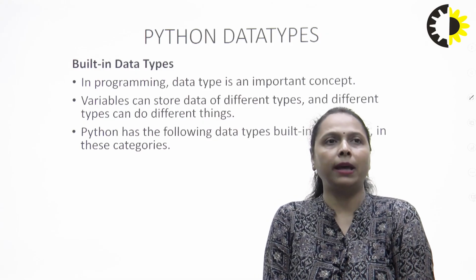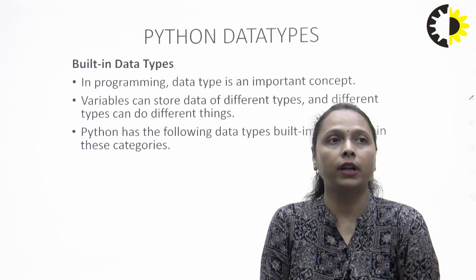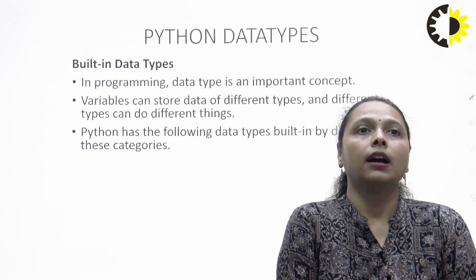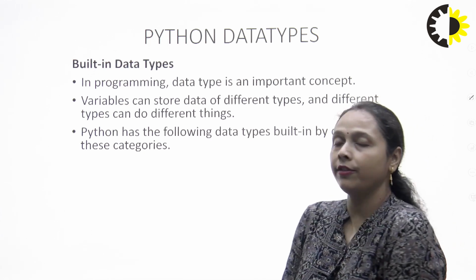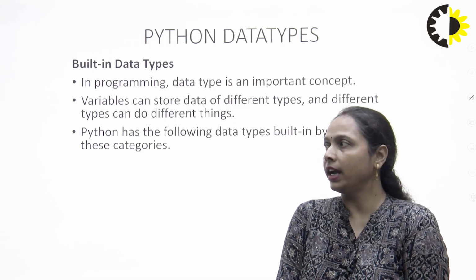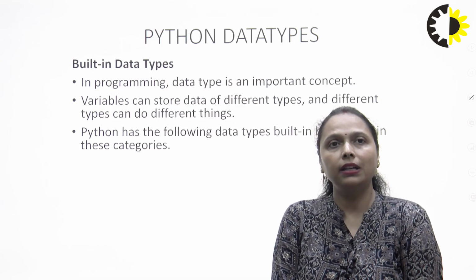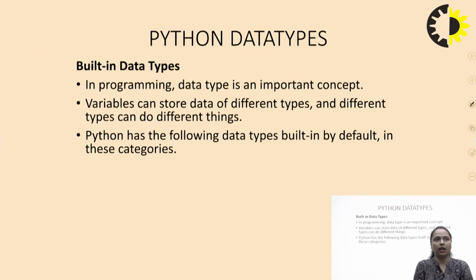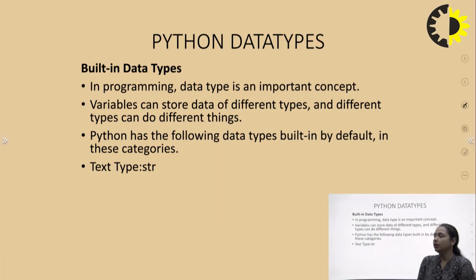So in any programming, data type plays an important concept, and all the data which is being stored in variables is of different types, as we have different types of data present with us, and we have to perform all kinds of operations on those data. But we cannot perform every kind of operation on each type of data available with us. So data types help us to identify the type of data, and also help us to decide which kind of operation we can perform on the various categories of data we have.